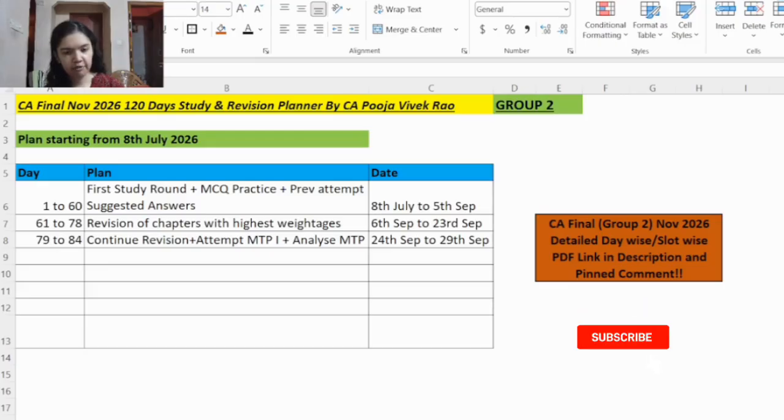In this study plan, we'll be smartly rotating between each of the subjects so that each subject gets covered in equal proportion. And every day you will practice MCQs, plus every day you will also be practicing IBS, because there are a lot of case studies in the ICAI case study booklet. So every day you have to practice at least a few case studies of IBS, then only you will be able to complete the entire case study booklet.